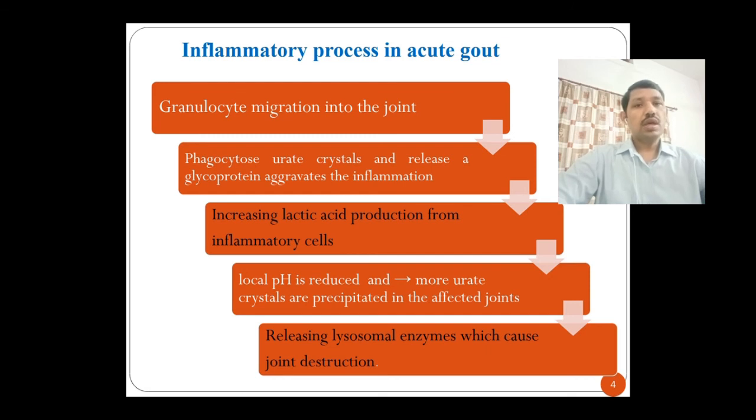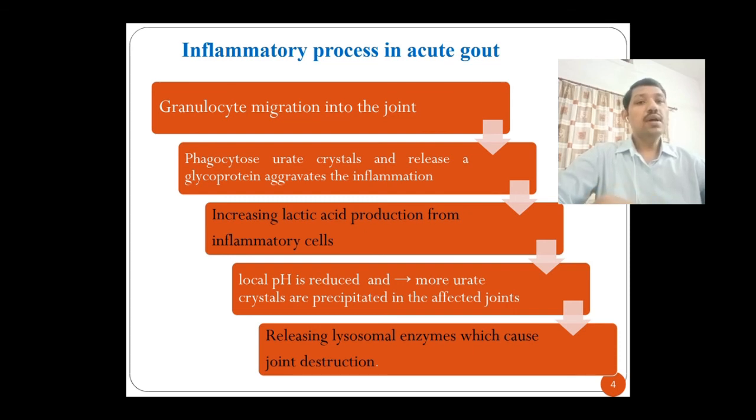Due to this phagocytosis of urate crystals, two mechanisms occur. The first one is the increased lactic acid production from the inflammatory cells, and the second one is the release of lysosomal enzymes, which cause joint destruction.